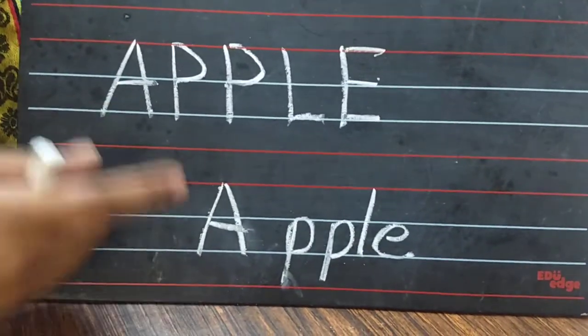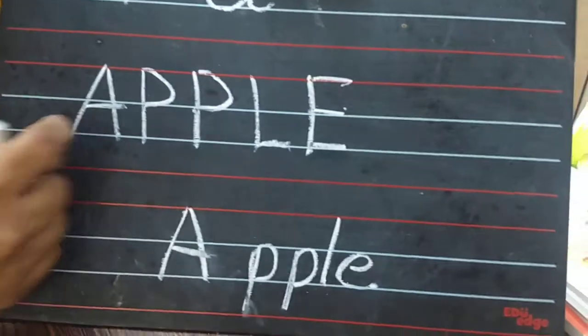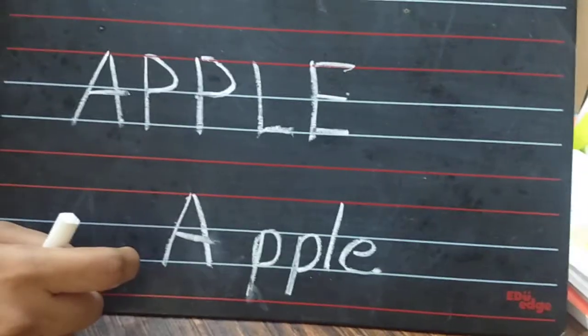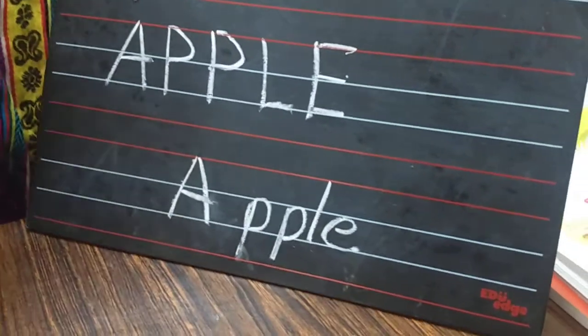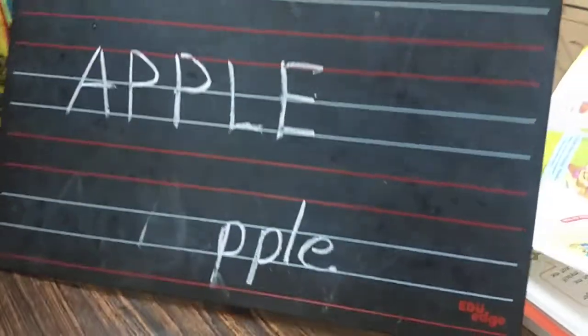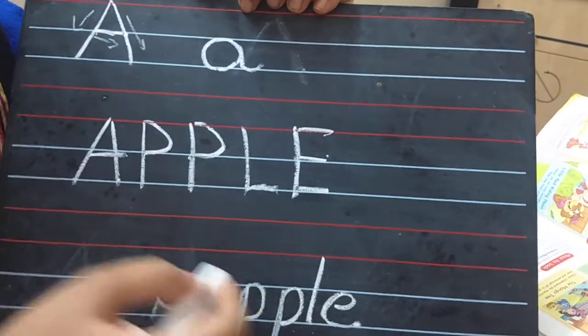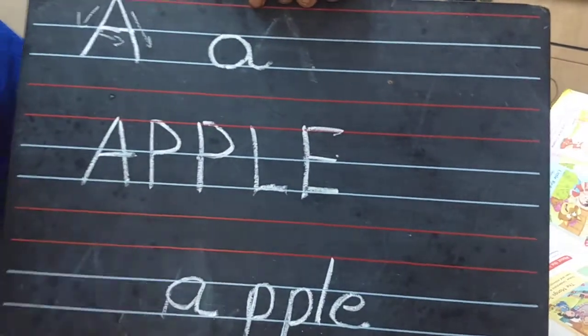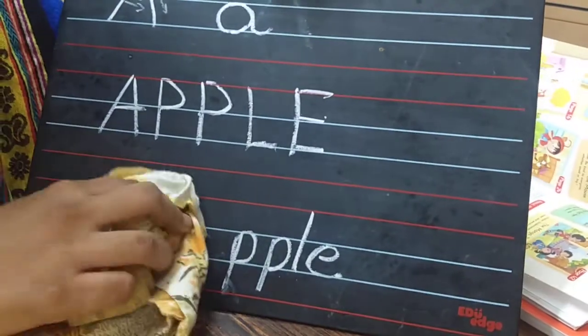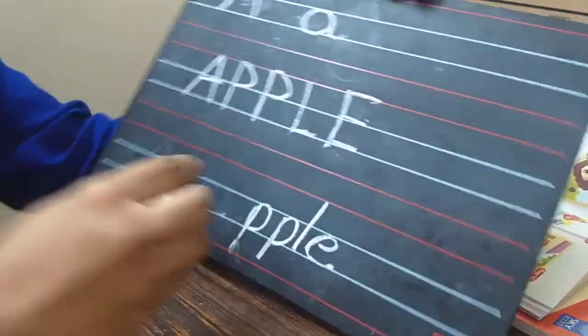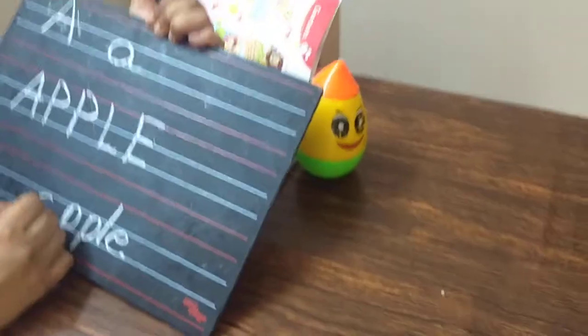So now what happens, we teach the children in nursery to write apple like this. When they come to LKG, we teach them to write apple, because in LKG we will start teaching them only small letters. I am writing in the opposite direction of mine, so it is not coming up to the correct one. Okay, I will just turn my board.